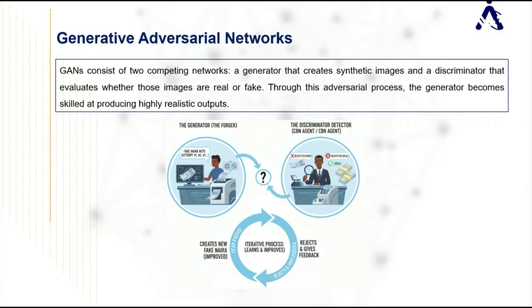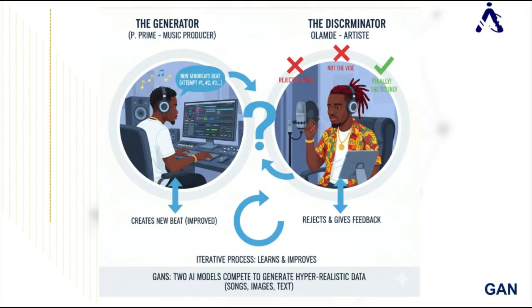Another simple analogy for explaining GAN in the world of Afrobeats is the generator being a musical producer and the discriminator being an artist. Here, illustratively, we will be using a real-life scenario. The generator will be P Prime, our Nigerian music producer, and the discriminator will be Olamide Baddo, a popular musician. Here, P Prime, being a music producer and the generator, creates a sound for his artist, Olamide.